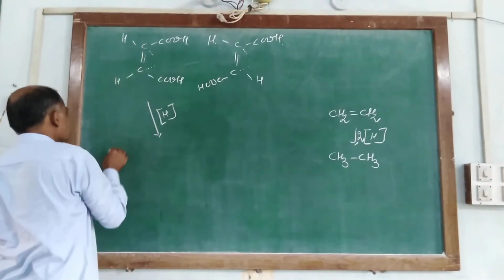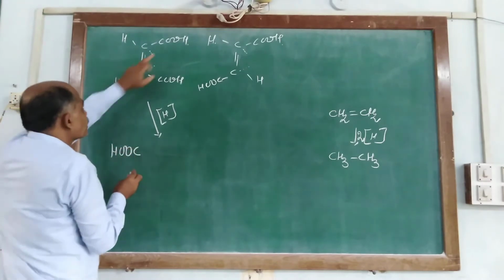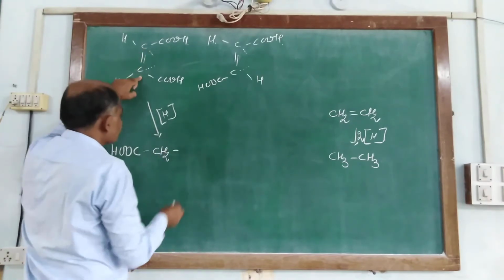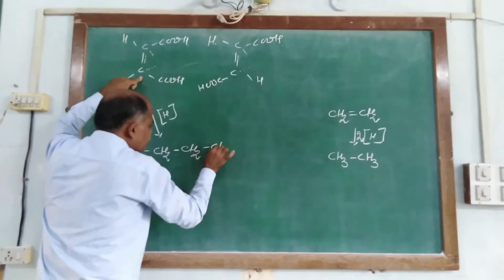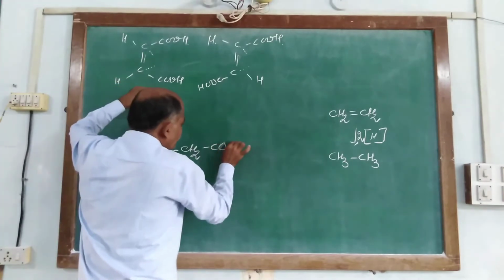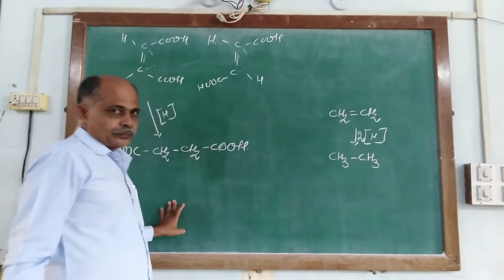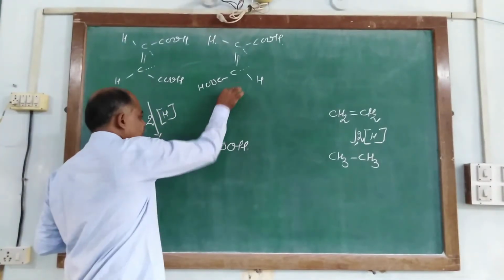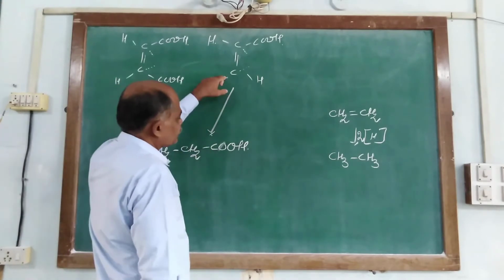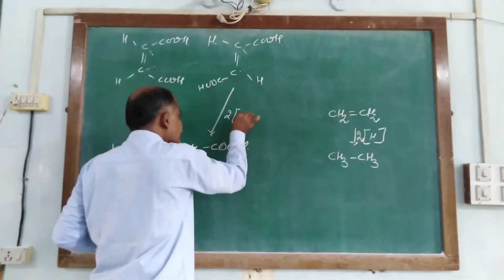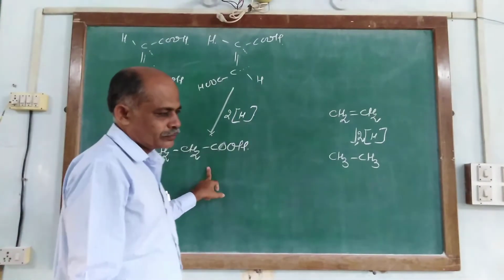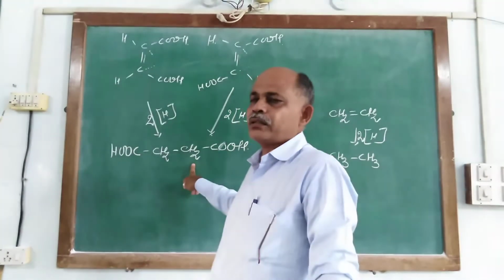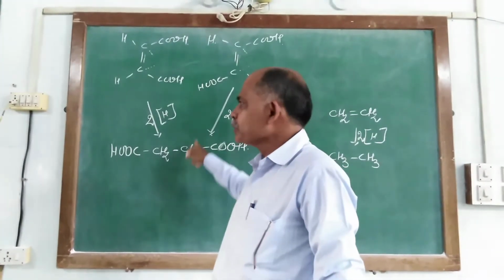So we obtain this type of structure: COOH, here CH, and one hydrogen is added to make this CH2. Here also it makes CH2 and COOH. Similarly, two atoms of nascent hydrogen are used. This acid also reacts with nascent hydrogen, so it gives the similar product. So what we prove, obtaining the similar product, is